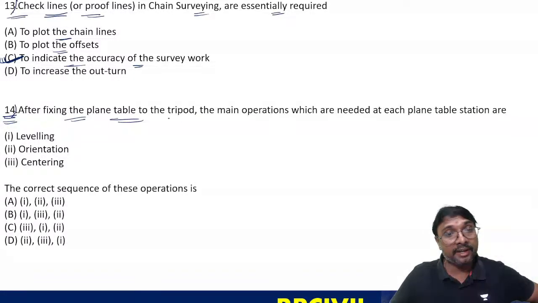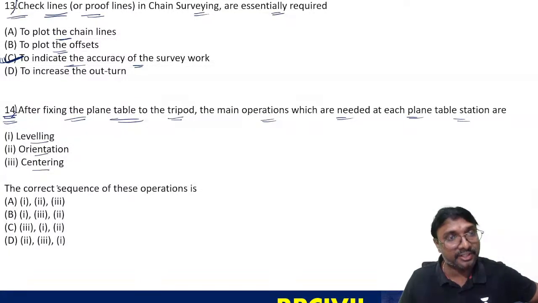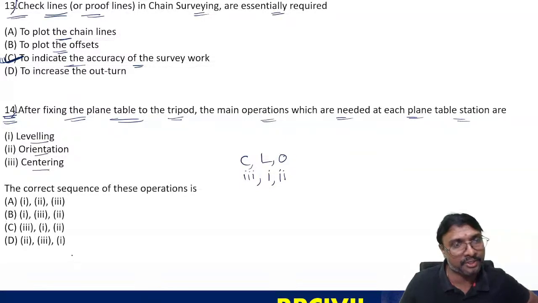After fixing the plane table to the tripod, the main operations needed at each plane table station are, what can you say? First leveling we have to do, or orientation, or centering? First which activity we have to do, tell me? First we need to do the centering, yes or no? Then after that leveling, then after that orientation, right? So 3, 1, 2. 3, 1, 2 means option C is the correct answer.